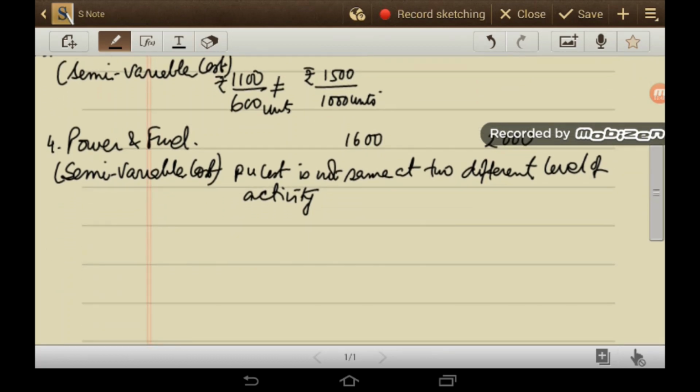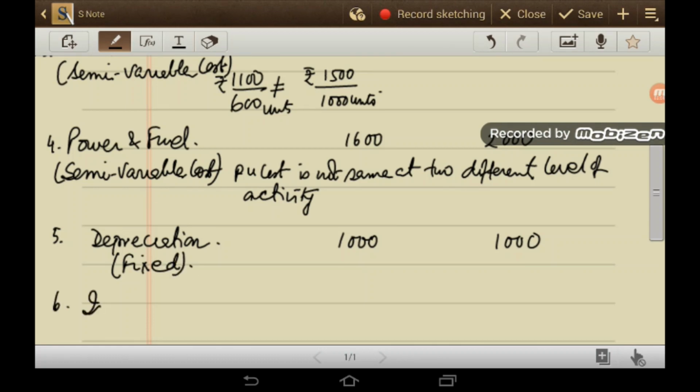Then the fifth item is depreciation. Depreciation at both levels of activity is rupees 4000. So depreciation is fixed in nature. And the last is insurance. Insurance is 1000 rupees at both levels. So this is also fixed in nature.